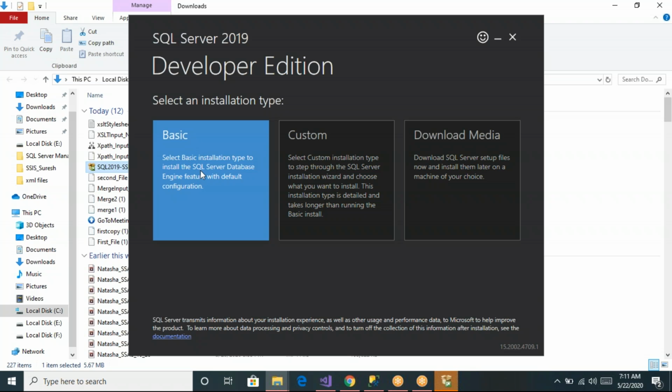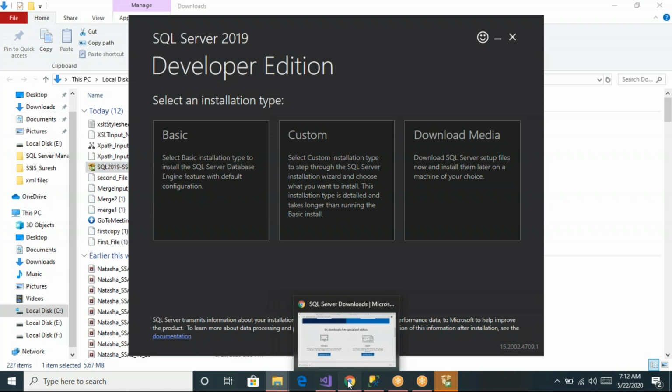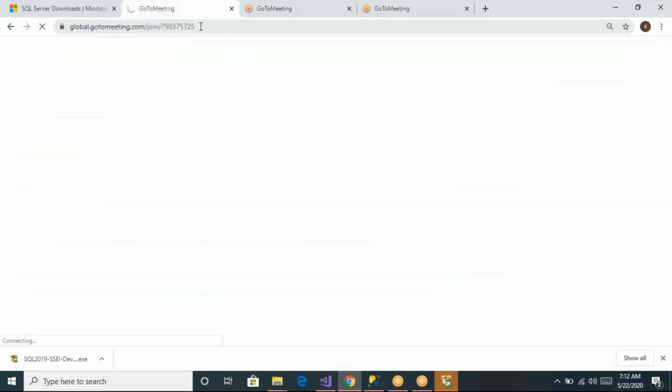Once you click on this basic version, you don't need to do anything. It will install the software within 20 minutes. After installation of this SQL Server, it will prompt you asking whether the SSMS software is already installed, or whether you want it to install it. It will ask for two options. If it is already there, no problem, or if you want to install it again, it will redirect you to the SSMS window. Let me show you that one more time.